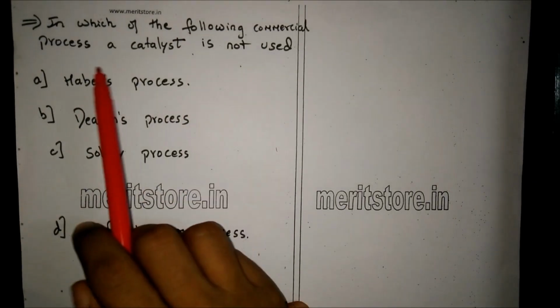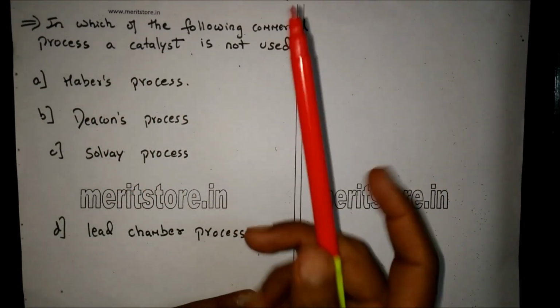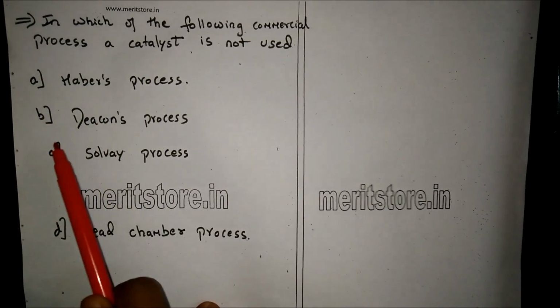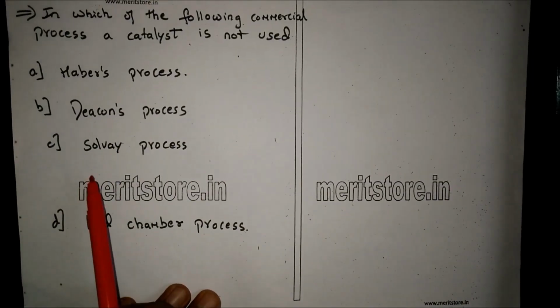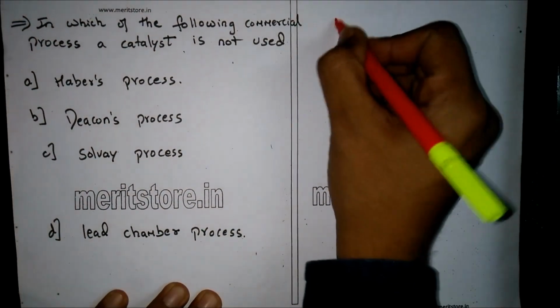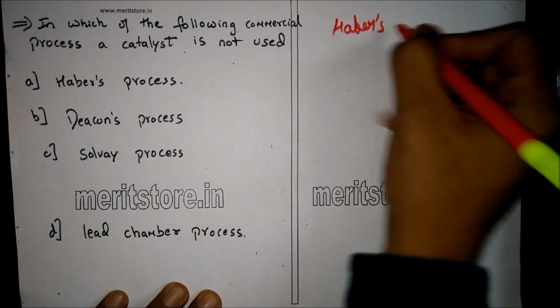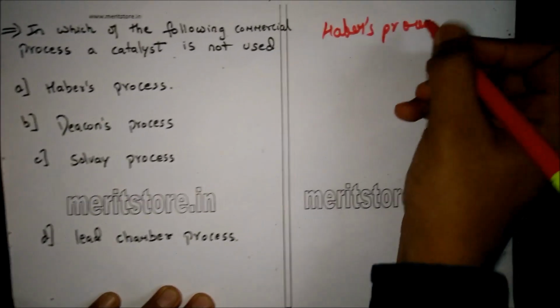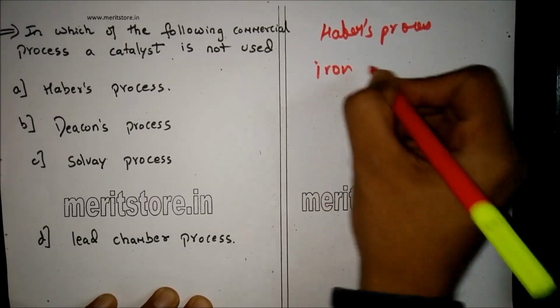In which of the following commercial processes a catalyst is not used? A. Haber's process, B. Deacon's process, C. Solvay process, and D. Lead chamber process. Now, in Haber's process, we use iron as a catalyst.